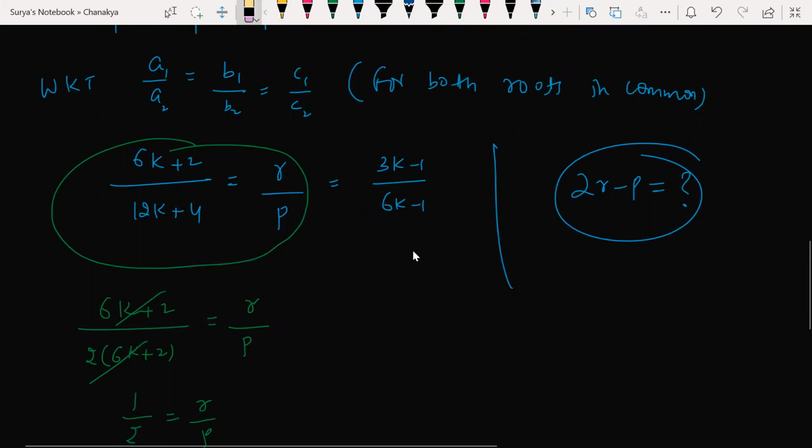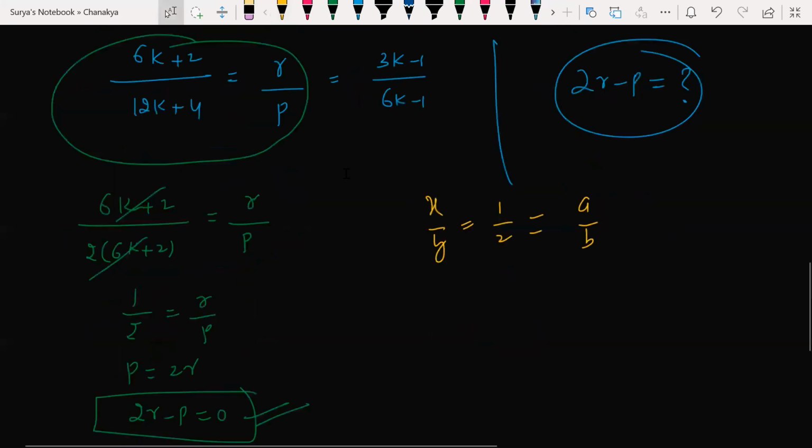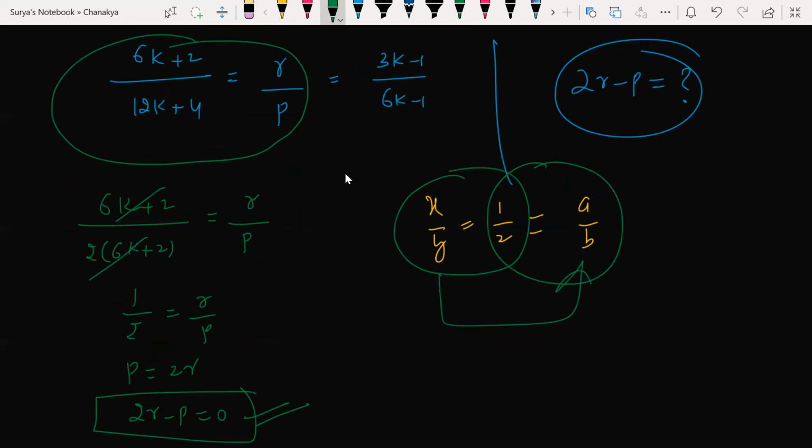Arey, leave that term. We need not look at this. Let me tell you one thing. If I have x by y is equal to 1 by 2 is equal to 4 by 8, something like a by b, I can equate these two, or I can equate these two, or I can equate these two.